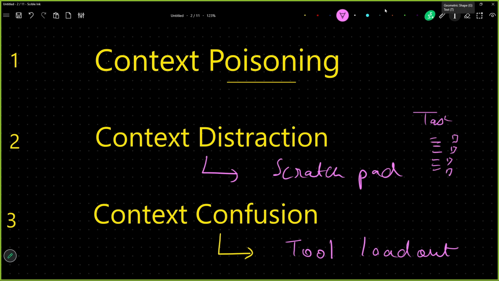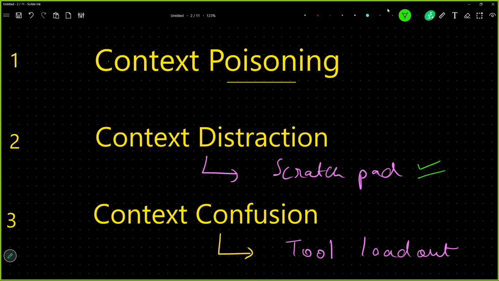The moment a task is finished, they will put a tick mark on that task, second task, third task, fourth task. Now what is that? That is a scratch pad. Just how humans keep a scratch pad on their left hand side, rough work, right, to remember small details, that, hey, I will not forget this task. And to do all that, scratch pad is used by our AI agents to manage context.